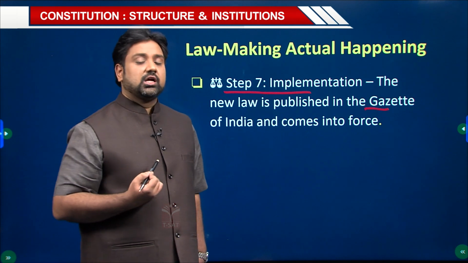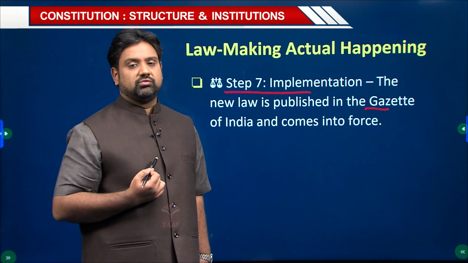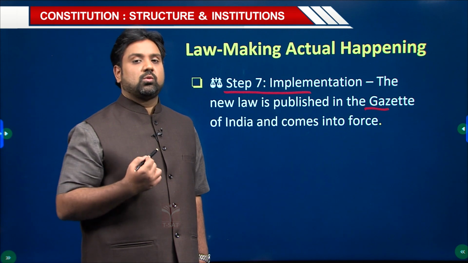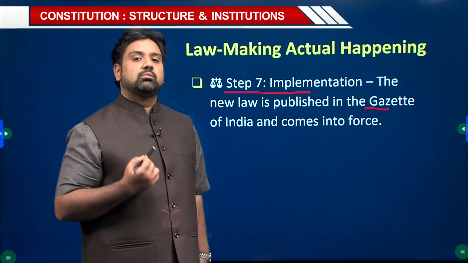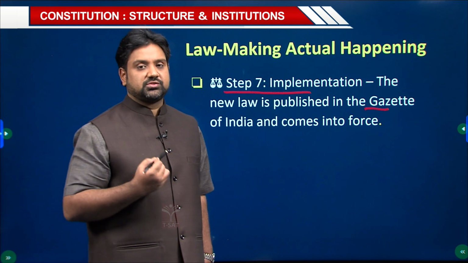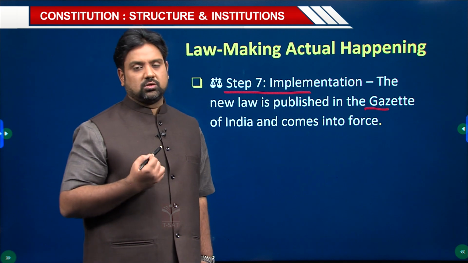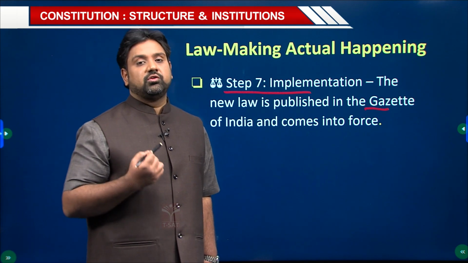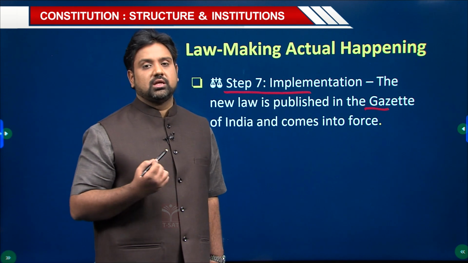However, if the constitutional amendment touches upon the federal feature of the Indian Constitution, it requires not only the special majority of both houses of Parliament, but also ratification by not less than 50% of states in India. So, not only a 2/3 majority of each house of Parliament, but also 50% of the states should say yes to that particular amendment, and only then can it be done.